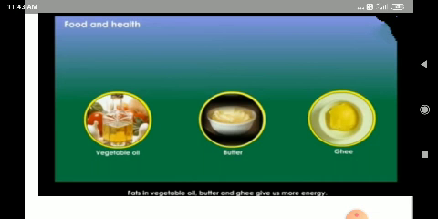Next we have the vegetable oil, butter and ghee. So these are some of the sources of fats. So fats are also essential, okay, for giving us more energy. When compared to carbohydrates, the energy released from the fats is double the energy released from the carbohydrates. These are some of the sources of fat, okay.